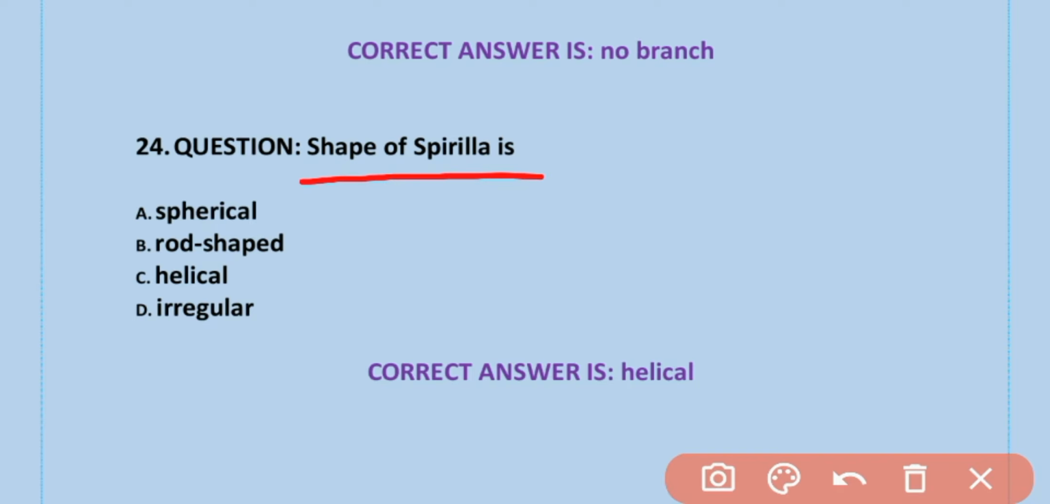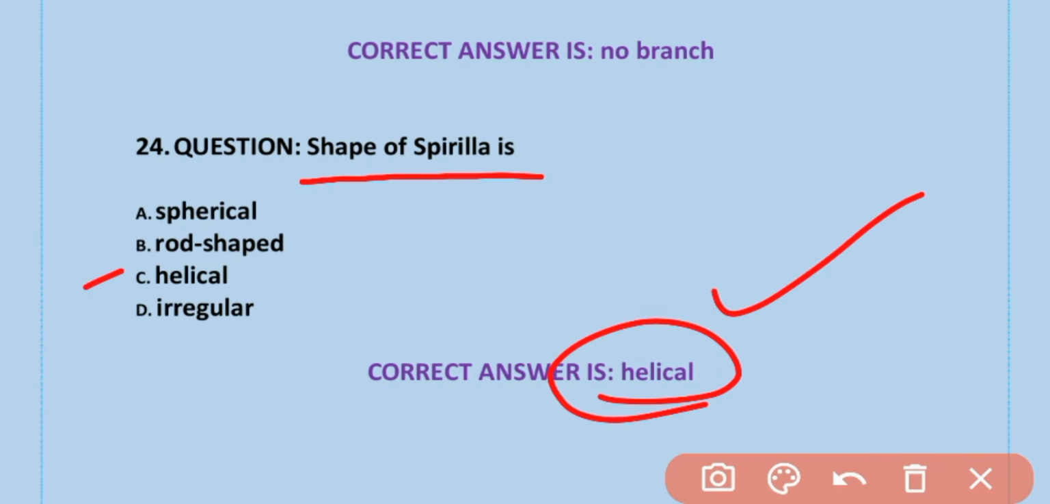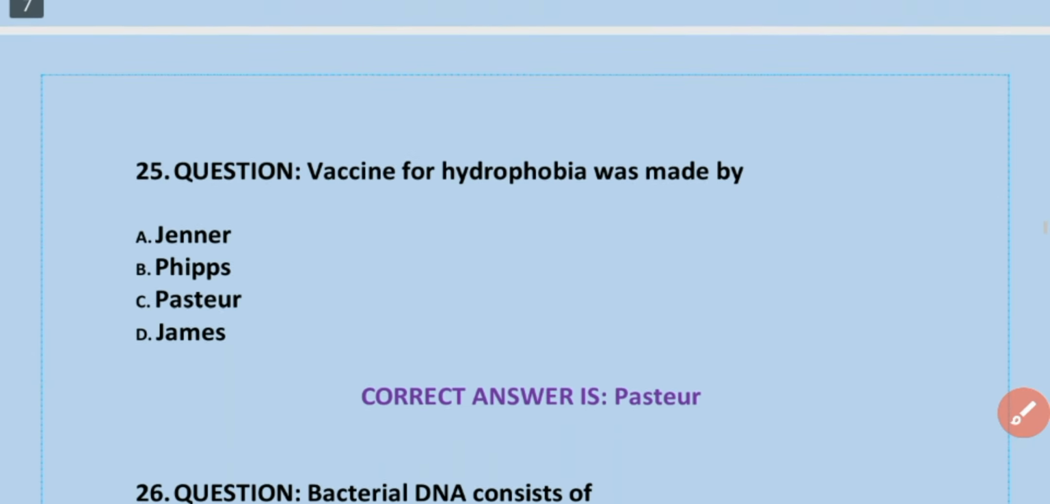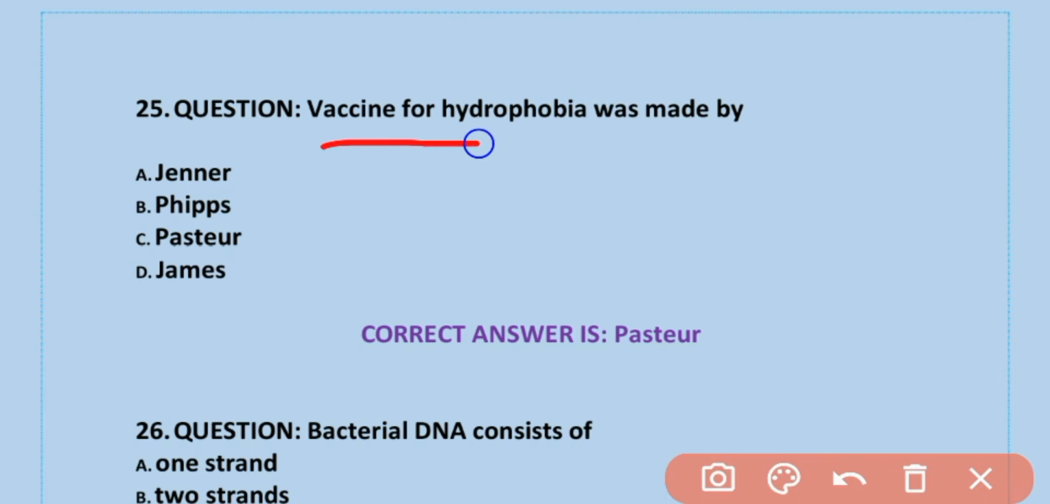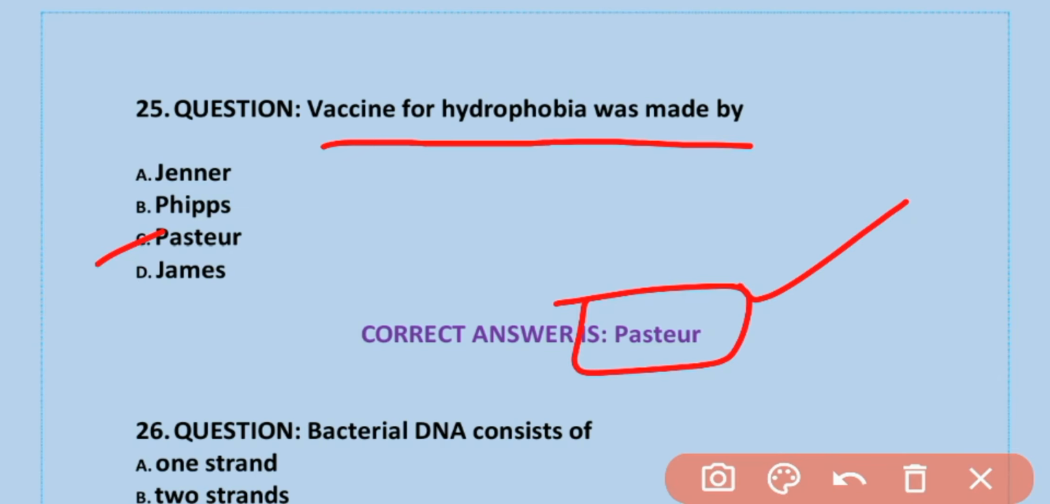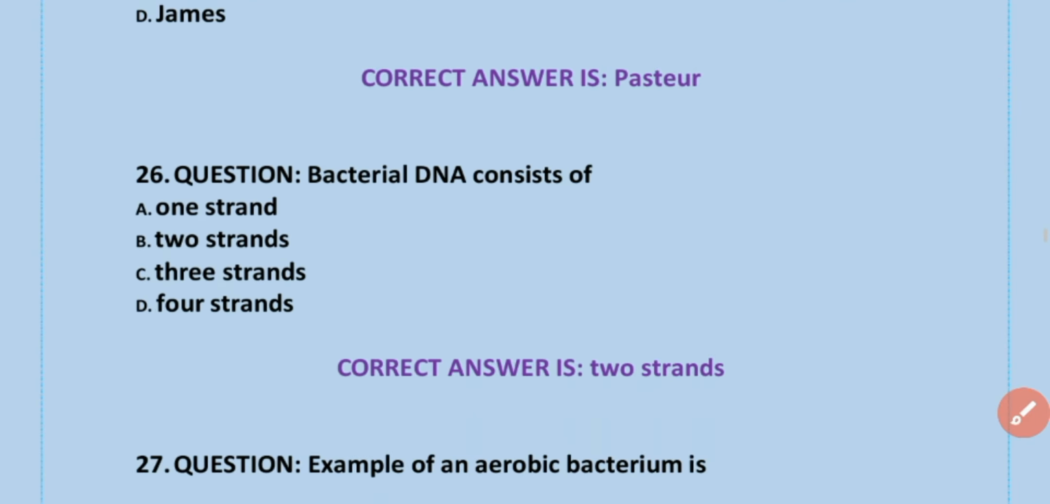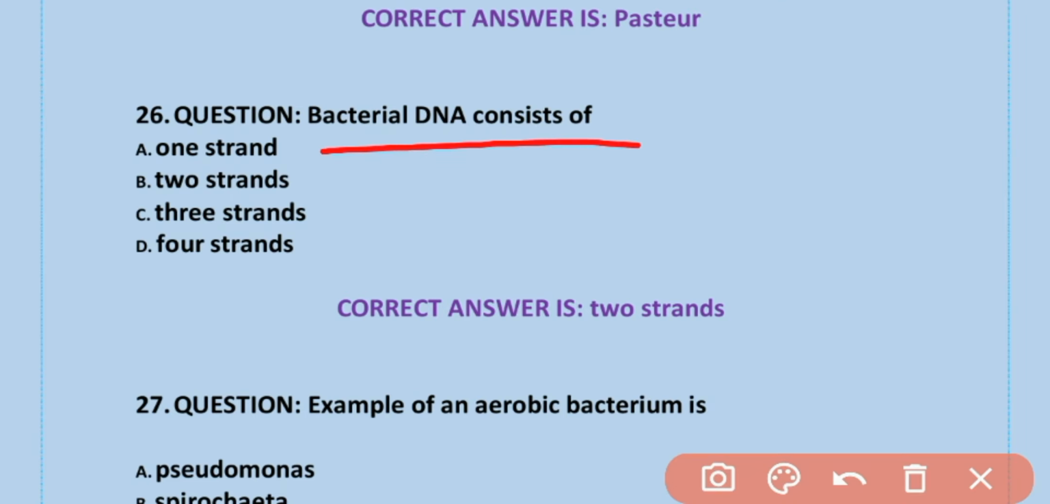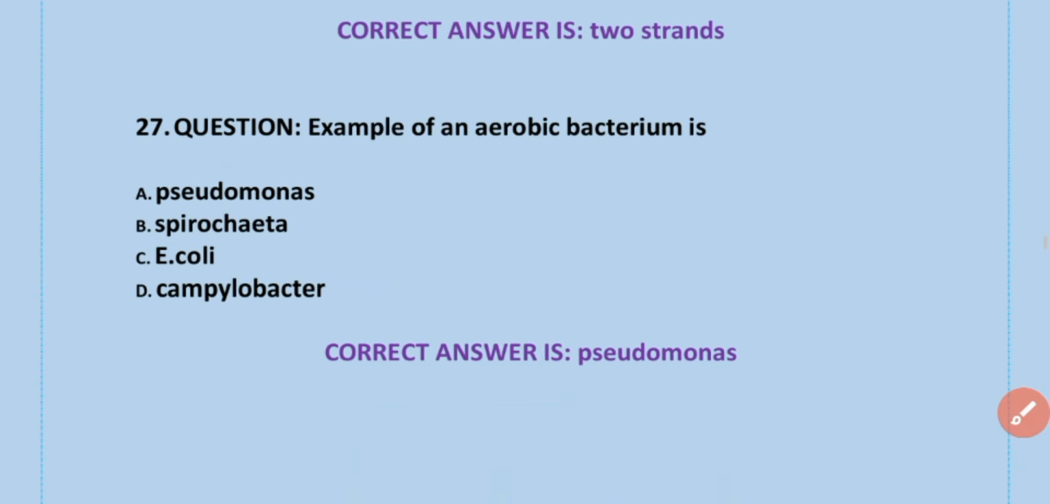Shape of spirilla is helical. Option C is correct. Helical. Vaccine for hydrophobia was found by Pasteur. Option C is correct. Pasteur. Hydrophobia vaccine was made by Pasteur. Bacterial DNA consists of two strands. D is correct. Two strands.